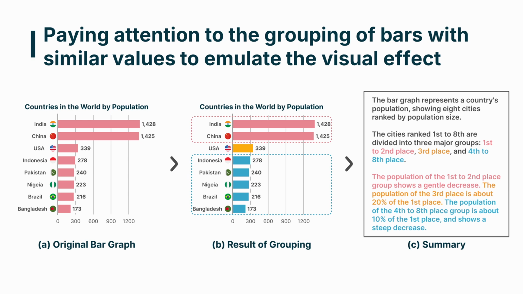We considered that visually similar values could be grouped together and focused on grouping as a summarization method, particularly when bars in a bar graph are arranged in descending order. In this study, we investigate the cognitive impact that grouping has on PVIs.